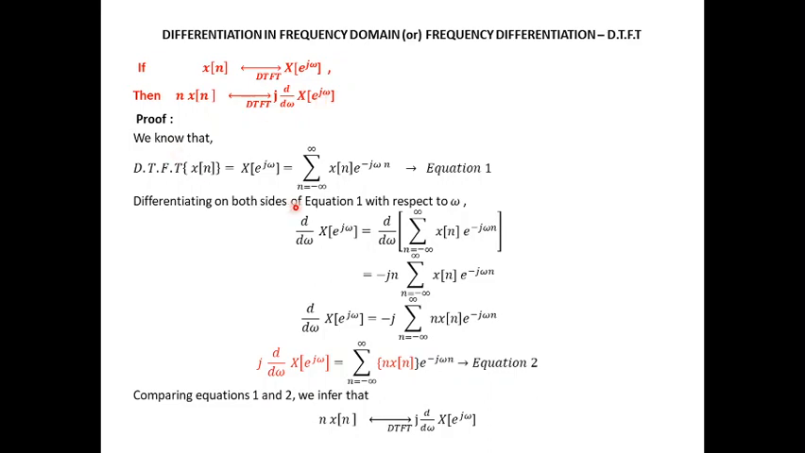The proof can be inferred by starting from the equation of DTFT and differentiating on both sides, and with this you can prove the differentiation in frequency domain property.